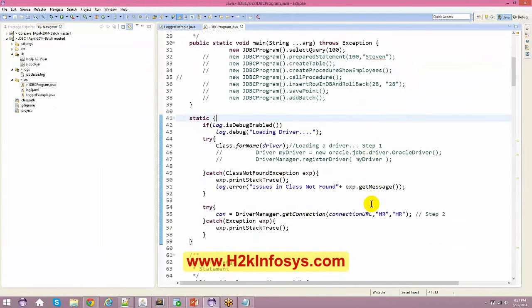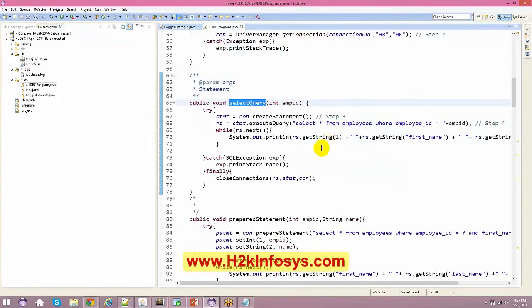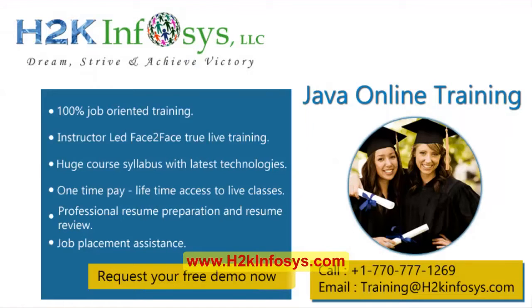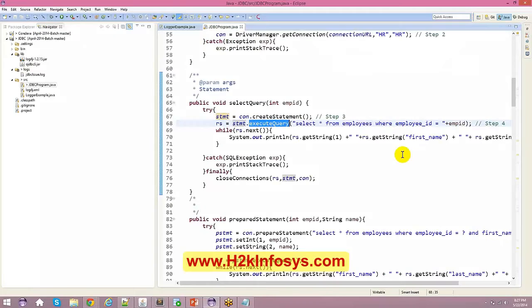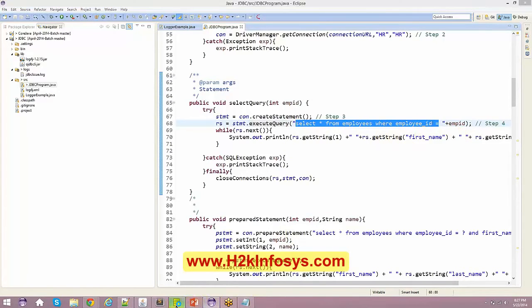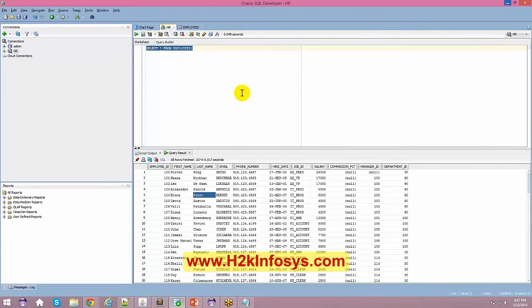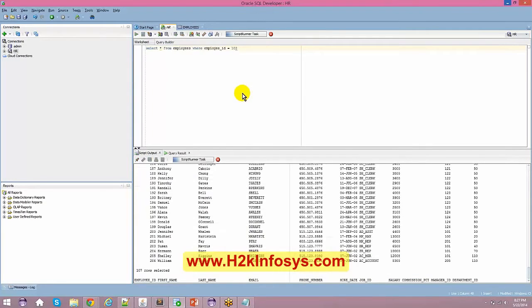Next, as I said, just go and say select query. Here when you get a statement, on that statement you have to say statement.executeQuery. When you say executeQuery, you have to give the complete query on which particular table you want to query. I already have this information, so if I just copy this and paste it out here and say equals 100, the same query we are going to execute from our program.